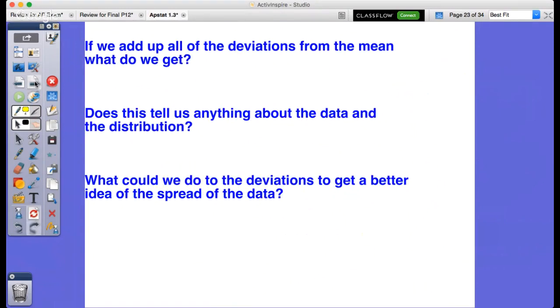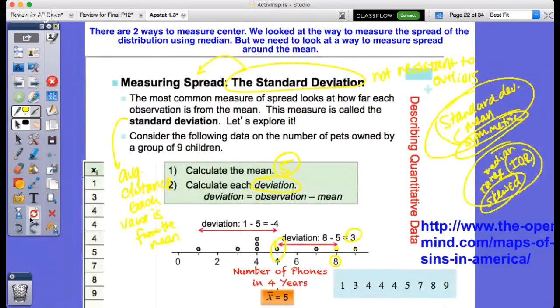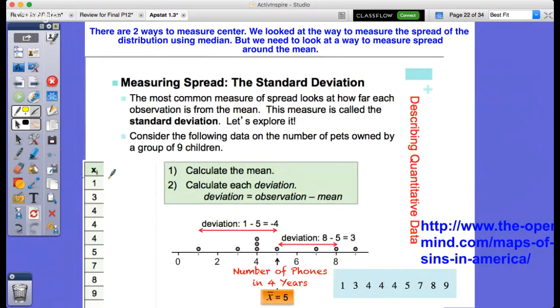So we'll get all of the deviations. I kind of back up here, okay? So if I put 1 in, the deviation of that would be -4, because 1 minus 5. This would be -1, 2, -1, -1, -1, 0, 2, 3, and 4.